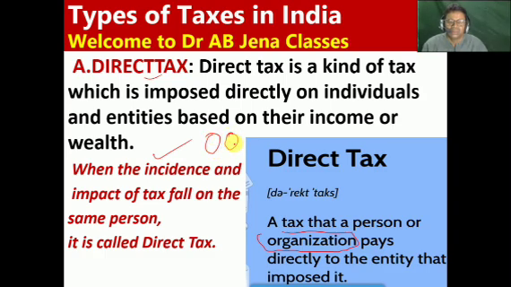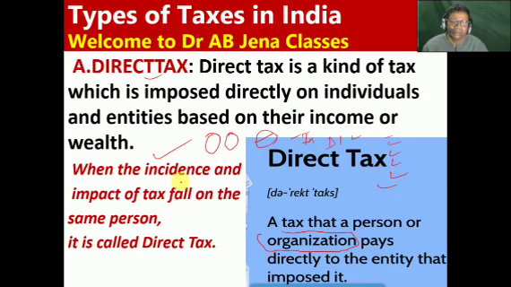For your kind information, friends, I definitely advise and suggest that I have posted an important, vital video on the important concepts or basic, fundamental terms of income tax. I have also already posted one video on the difference between direct tax and indirect tax. In that video I have already discussed what I mean by the financial year, the assessment year, the assessee, the heads of income, the standard deduction, and so on.